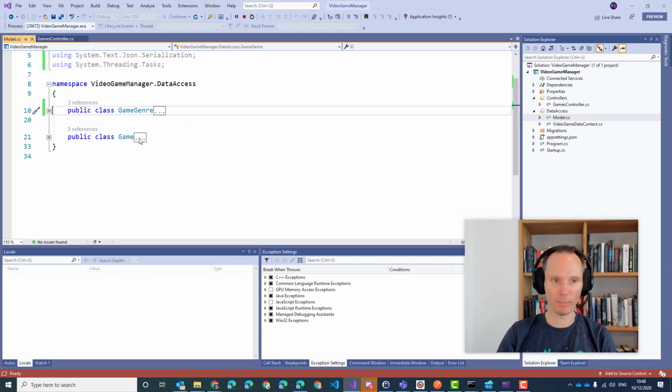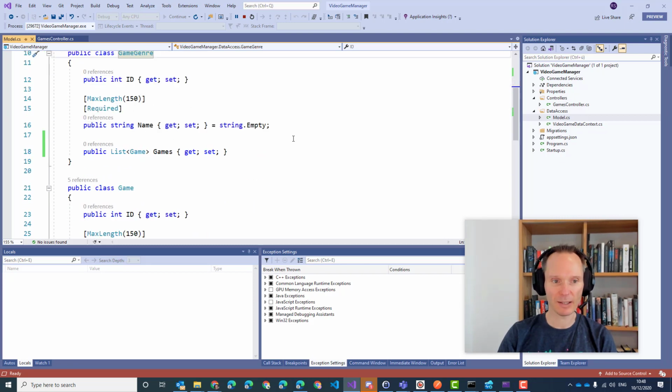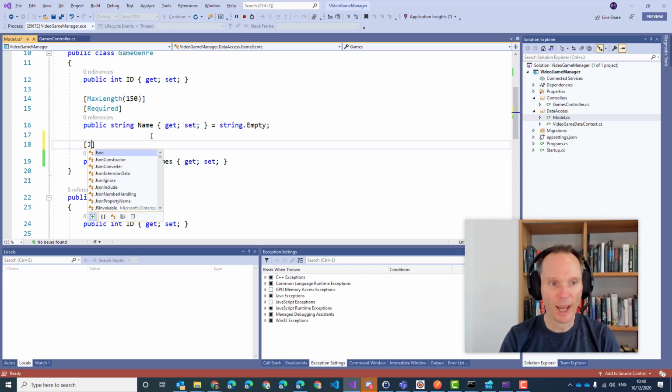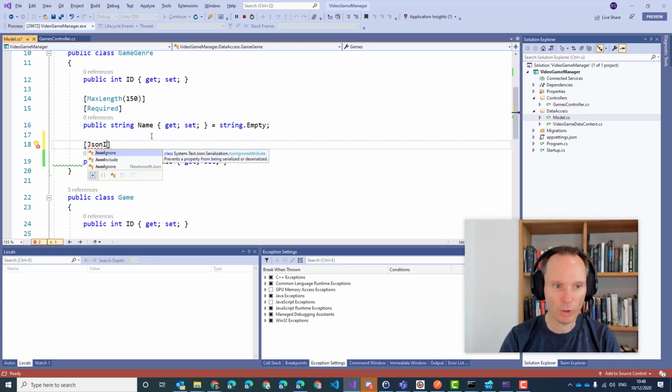That is a problem. If you have something like this, the simplest way of getting rid of that problem is to break the cycle by ignoring the list that is in the lookup table. So just go to genre, to list of games, and add JSON ignore on top of it. But please make sure it should be JSON ignore from System.Text.Json, not from Newtonsoft JSON.